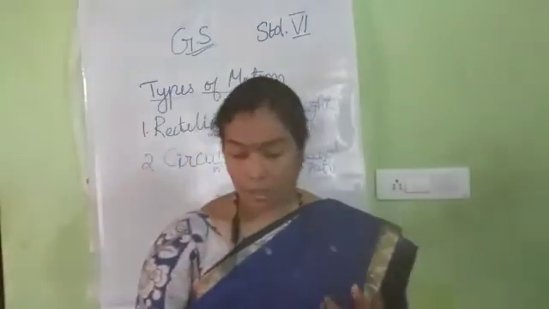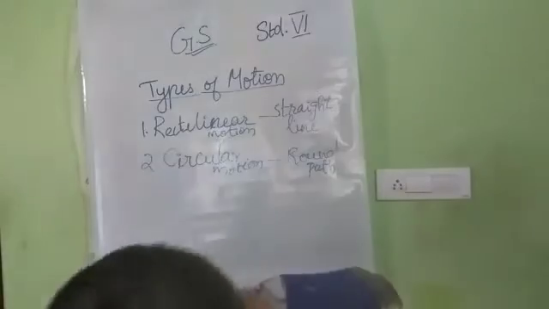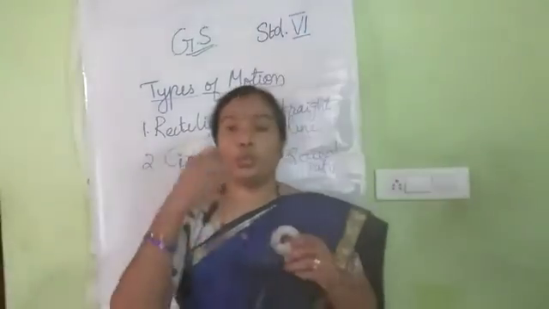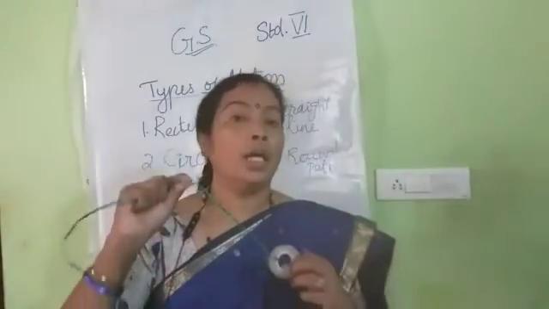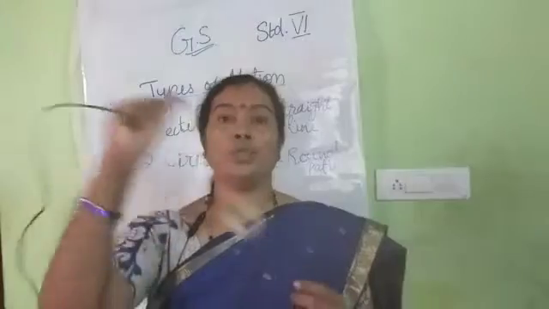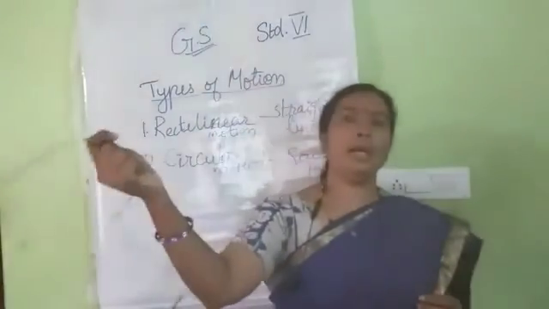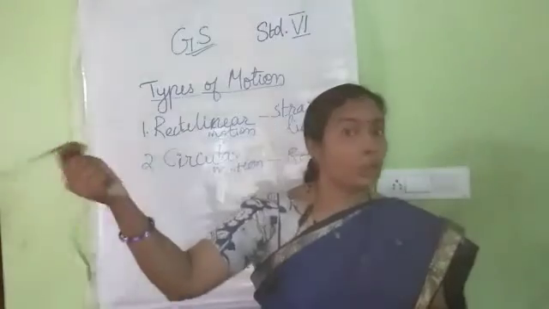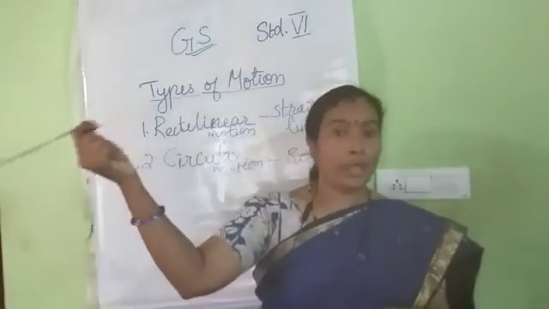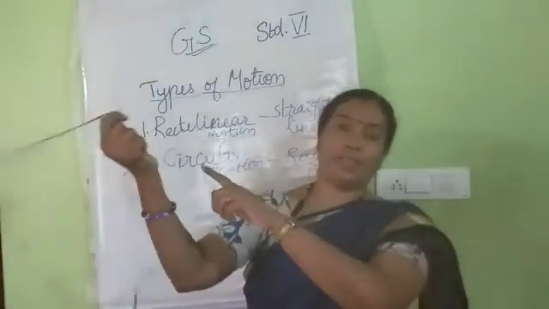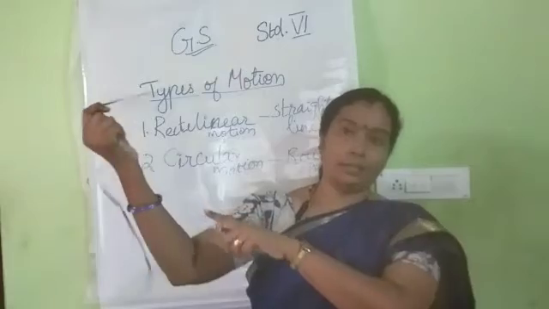Then I will ask about some more motions. In your textbook they ask you to tie a stone to a rope and move it like this. If we move it like this, it will move in a circular path. So it is a circular motion, but it is fixed at the center, isn't it?